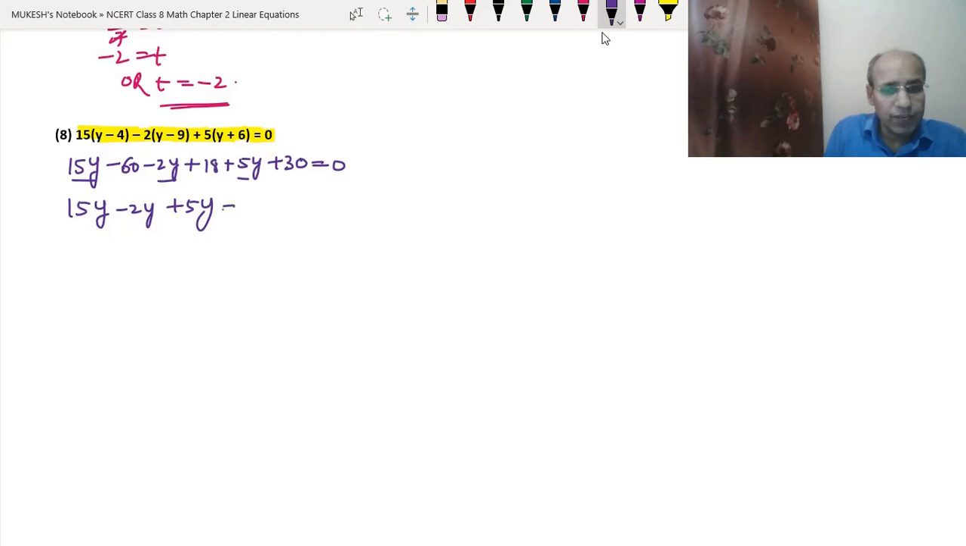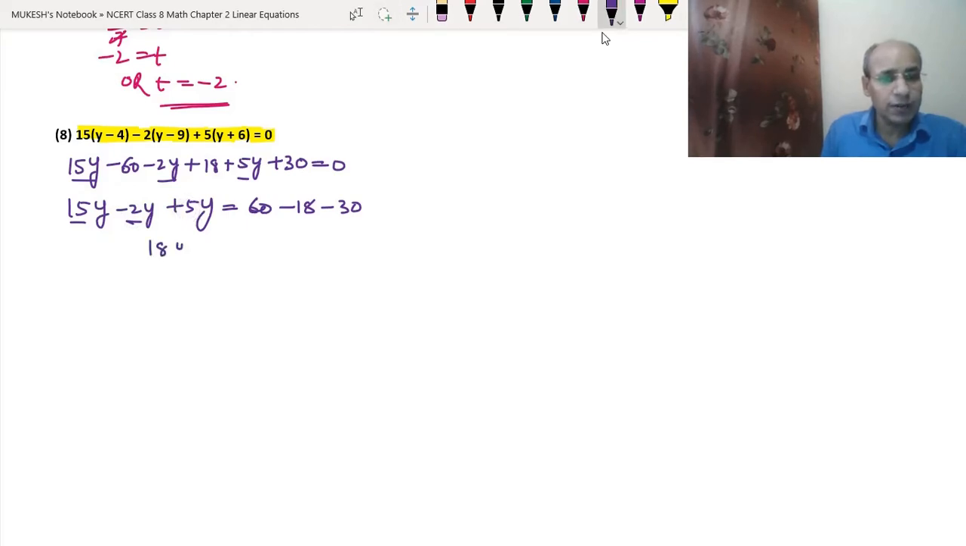Okay. And we will shift minus 60 to the other side, it will become plus 60. 18 to the other side, it will become minus 18, and plus 30 to the other side, it will become minus 30. So we got 60 minus 18 minus 30. So 15 minus 2 is 13. Okay, and this 13 then plus 5 is 18y.